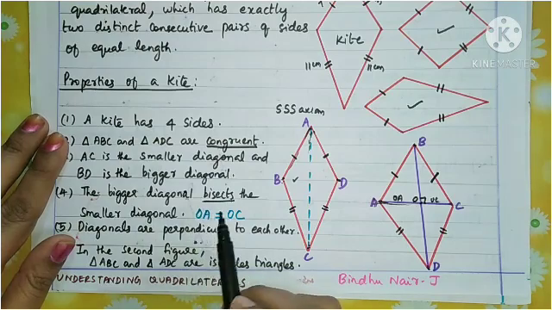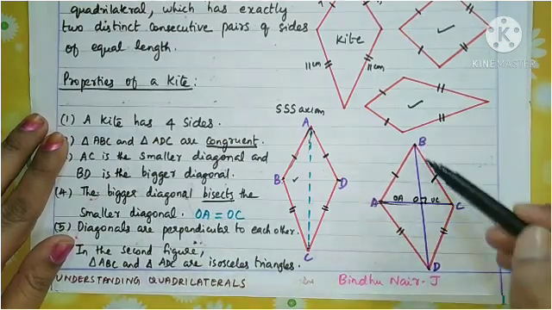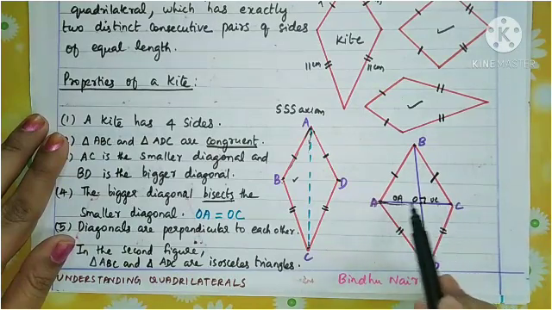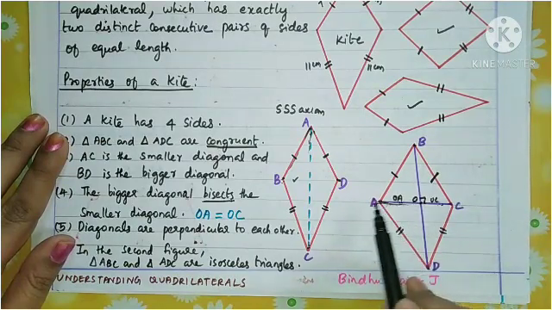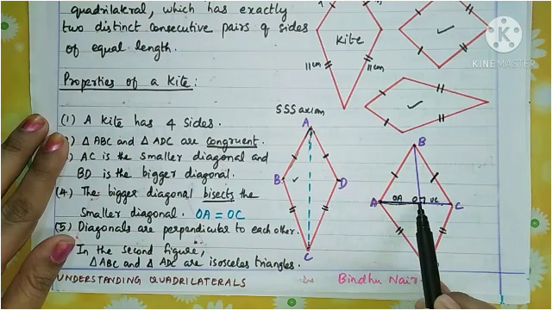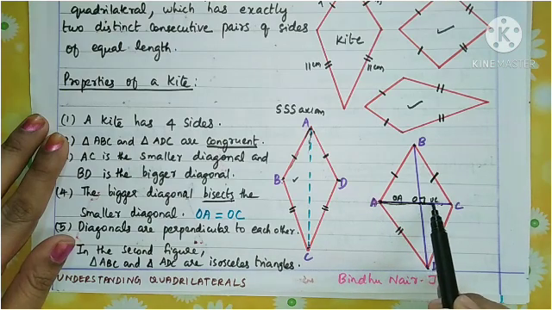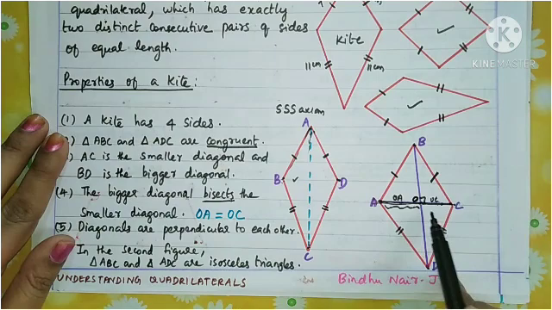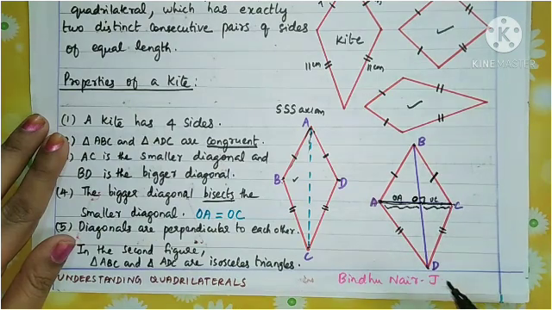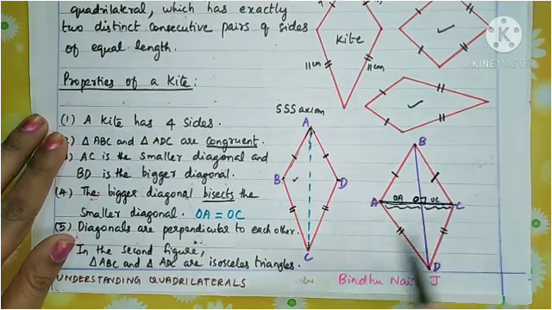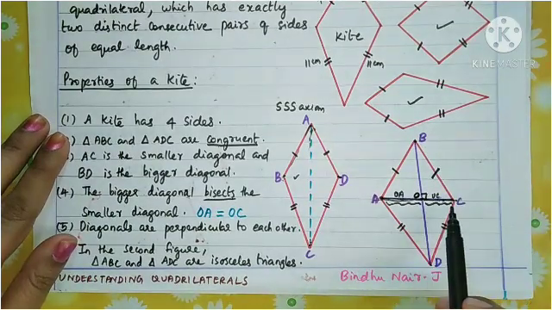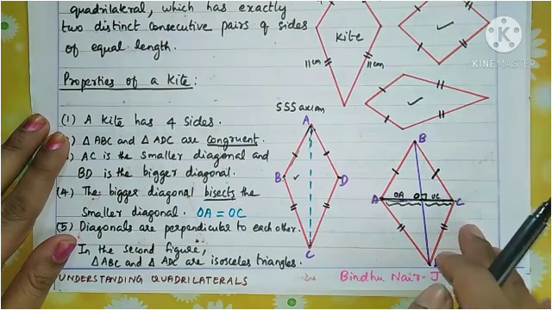Bisects means it divides equally. So the bigger diagonal divides the smaller diagonal into two equal parts. This is the middle point, I have marked O. So OA equals OC. That is also a property: the bigger diagonal bisects the smaller diagonal into two equal halves.